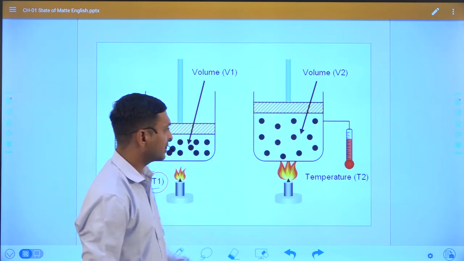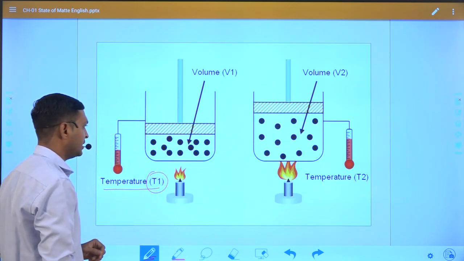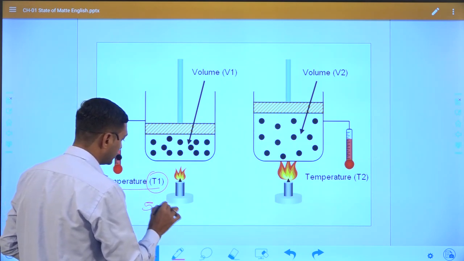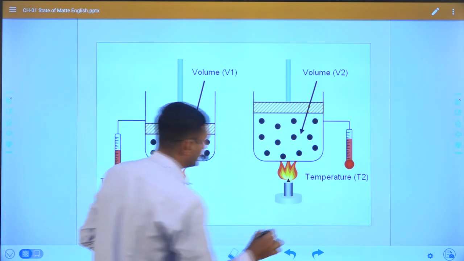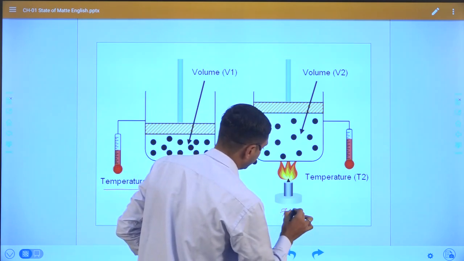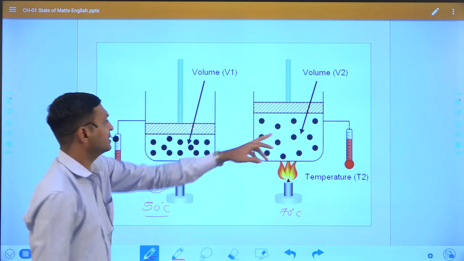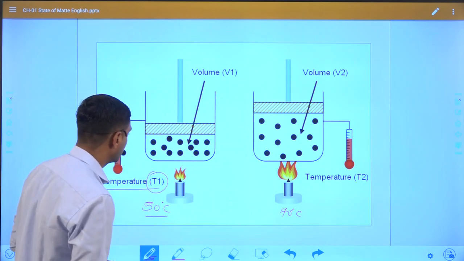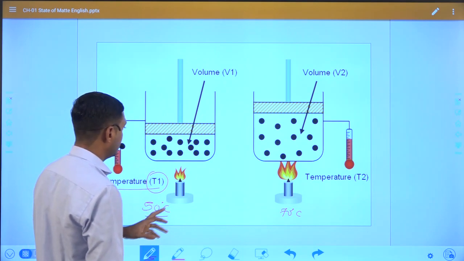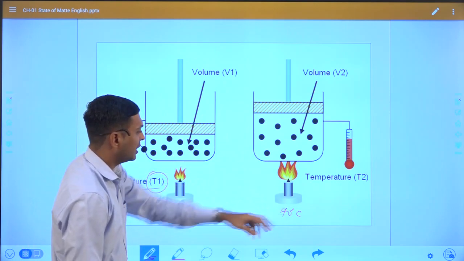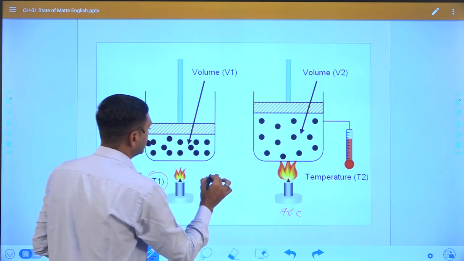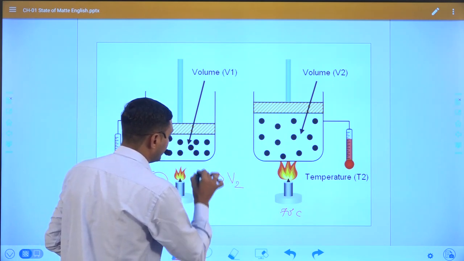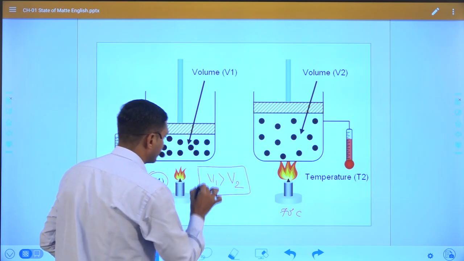You can see here the temperature is 50 degrees, and here the temperature is 70 degrees. You can see clearly that at a low temperature the volume of gas is low compared to the high temperature. So the volume of gas becomes V1 less than V2.